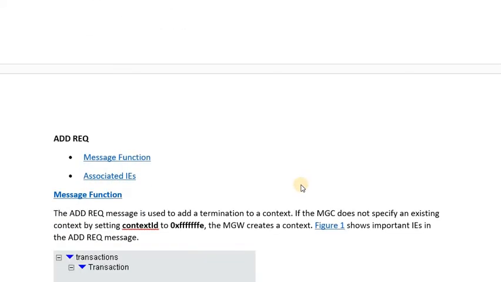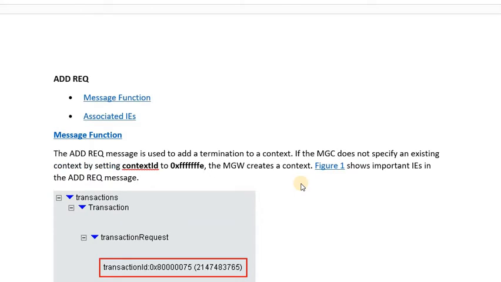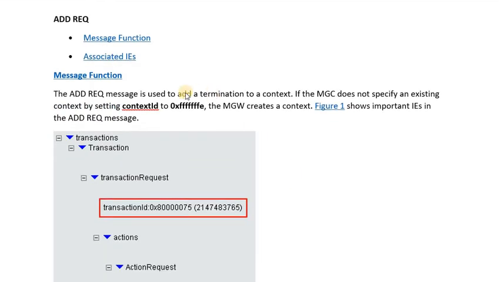So let's have a brief look at the messages that we have just discussed. The add request message is used to add a termination to a context. As I mentioned earlier, this message is basically sent by the MSC to the media gateway to reserve the resources. So the initial message that is sent by the MSC to the media gateway does not have any context, because once the media gateway replies to the MSC, then it adds a context which is used in the subsequent messages.